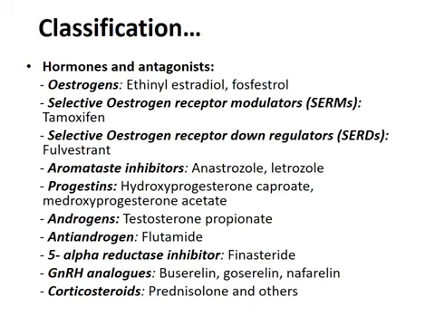Classification of hormones and antagonists: estrogens, ethinyl estradiol, fosfestrol, SERMs, tamoxifen, selective estrogen receptor downregulators, fulvestrant, aromatase inhibitors, anastrozole, letrozole, progestins, hydroxyprogesterone caproate, medroxyprogesterone acetate, androgens, testosterone propionate, anti-androgen, flutamide, 5-alpha reductase inhibitors, finasteride, GnRH analogs, buserelin, goserelin, nafarelin, corticosteroids, prednisolone and others. This topic is being covered separately under the chapter endocrinology.